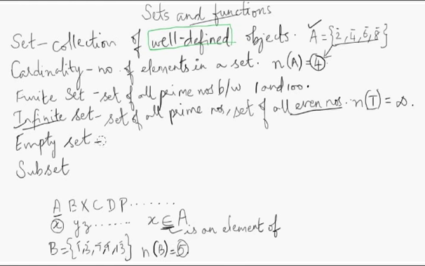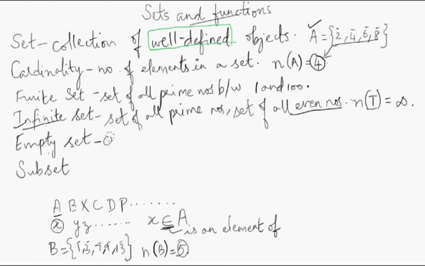So empty set or null set. A null set is another name for empty set. So in the finite set you have a finite number of elements, in an infinite set you have an infinite number of elements, and in an empty set you have 0 elements. You don't have elements at all. But again, that is a finite set, right? Because you have 0 elements. That is again a finite set. You don't have an uncountable number of elements. Okay, so for the empty set, let's take an example.